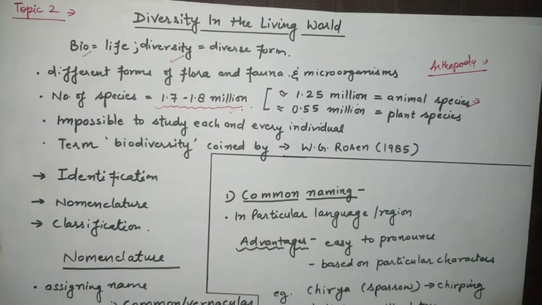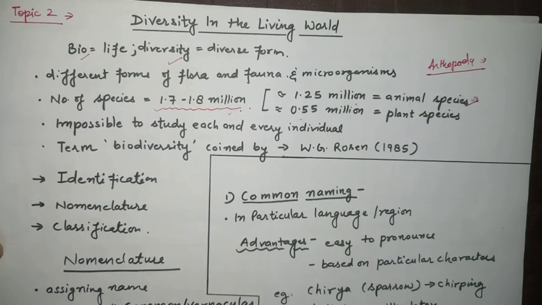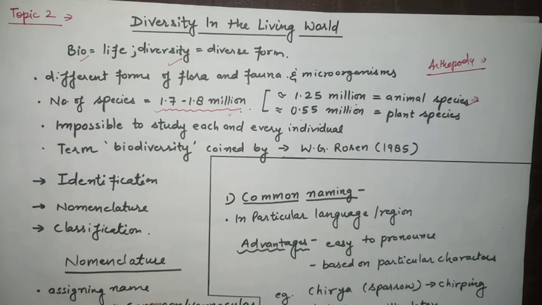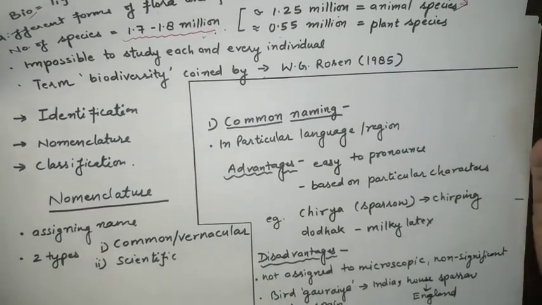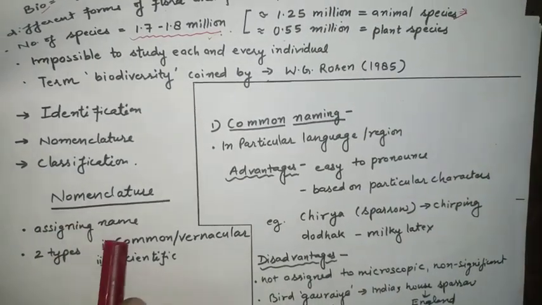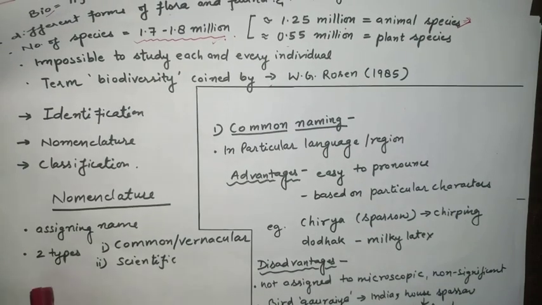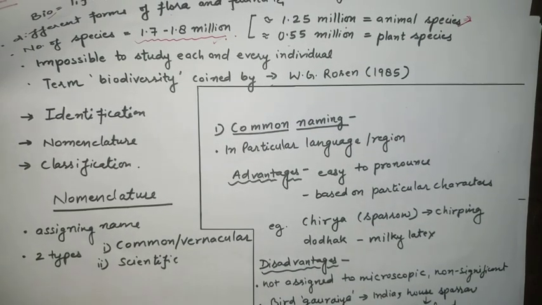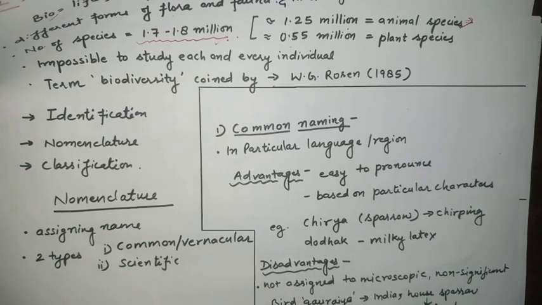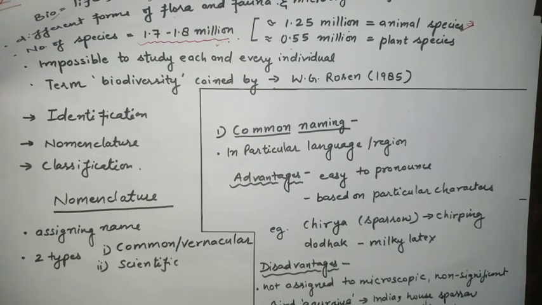So the first topic which we are going to start is nomenclature. What is the meaning of nomenclature? Assigning name. Nomenclature means giving a name to something. Whenever we talk about giving names, it can be of two types: common name and scientific name. As you all have a nickname and a school name.